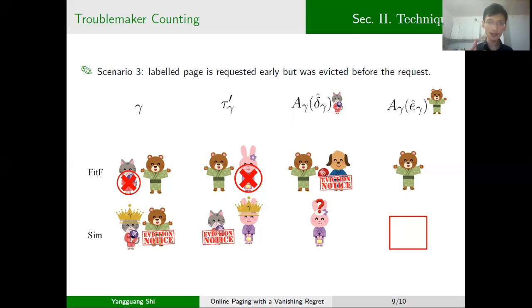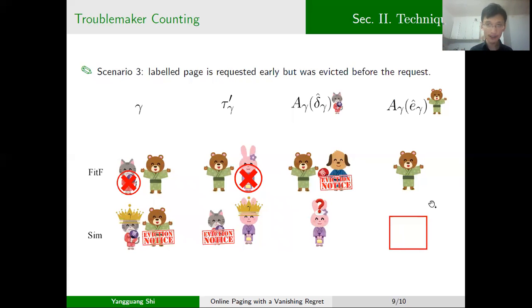The question is how to ensure that we can always find an unlabeled page to label in our cache but not in the intersection. One important observation for this question is that the bare page will exist in the cache of the FitF, but not in the intersection during this whole period.